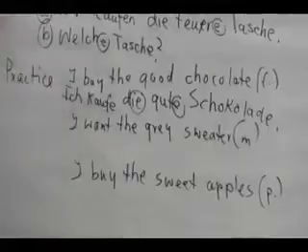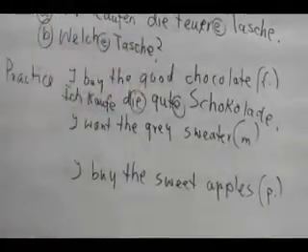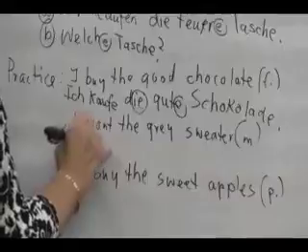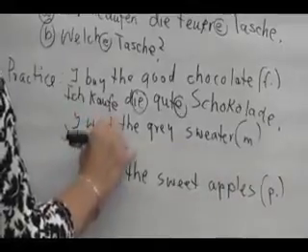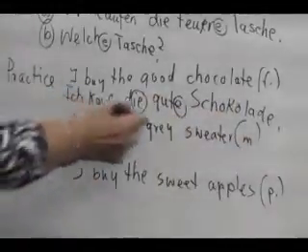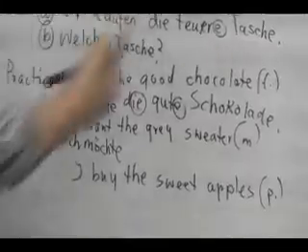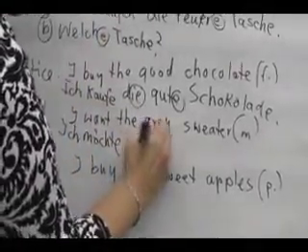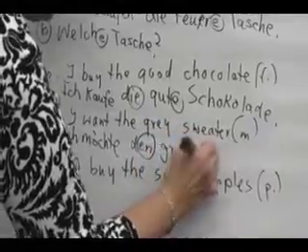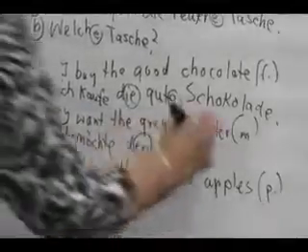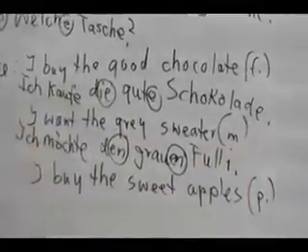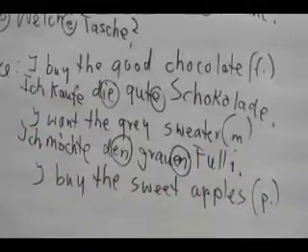Nummer 2. I want the gray sweater. Sweater is a masculine noun, so it's a der word. I want. Ich möchte. Alright, and the gray sweater is the direct object. Subject, verb, direct object. So we learned the der word changes to den. So, den. Grau is our adjective. Gets the same ending, the n ending as den. And for sweater, I'm going to use the short form Pulli. Ich möchte den grauen Pulli.